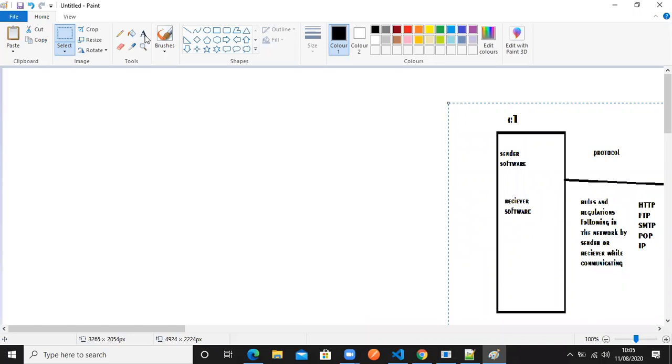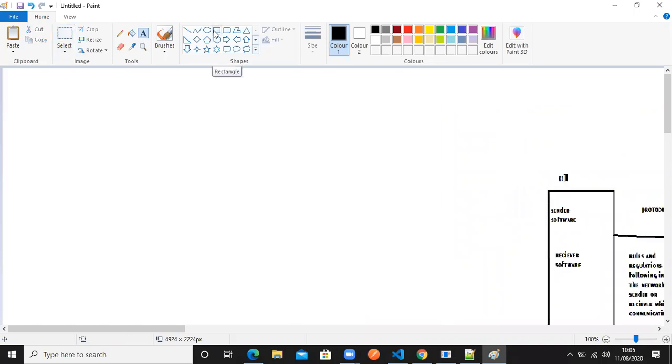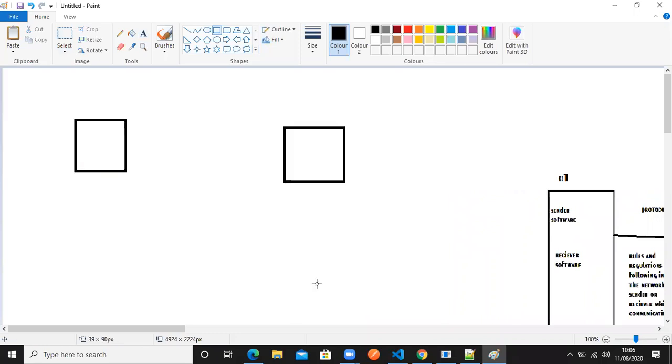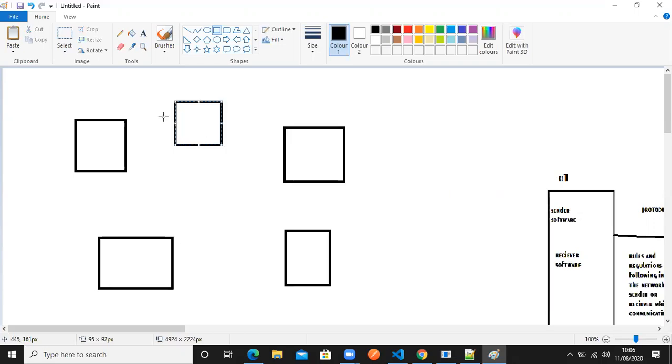Fine. So whenever we come to the topology, what is the topology? Topology is something like a diagram. If I write a diagram of how my computers are connected, that diagram is nothing but topology. For example, I have computer 1 here, computer 2 here, computer 3 here, computer 4 here, computer 5 here. Okay, and I connected like this.